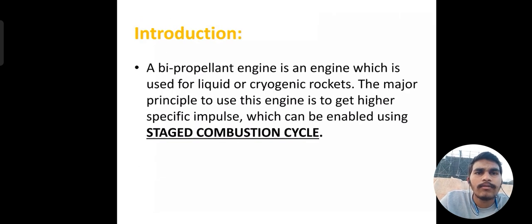So today firstly I want to introduce staged combustion cycle. A bipropellant engine is an engine which is used for liquid or cryogenic rockets. The major principle of using this engine is to get a higher specific impulse, which can be enabled using the staged combustion cycle. So this is about staged combustion cycle, which is used to get higher specific impulse.